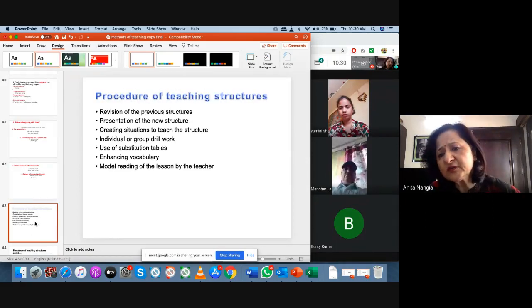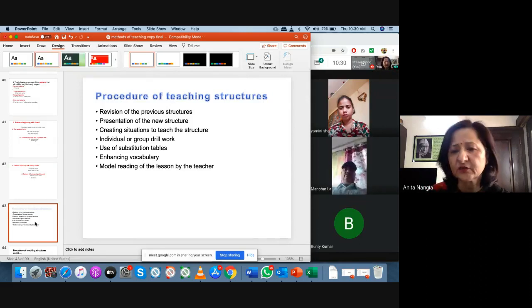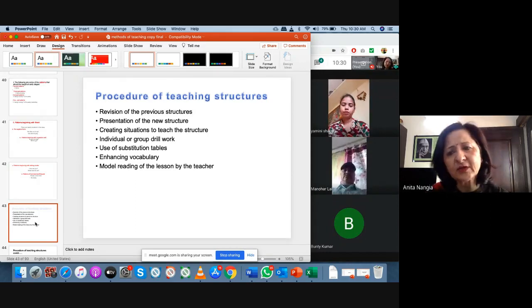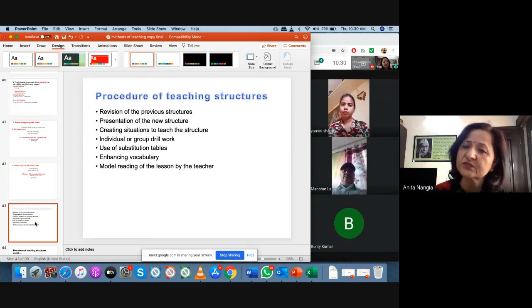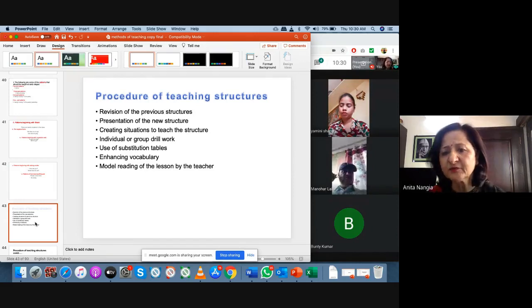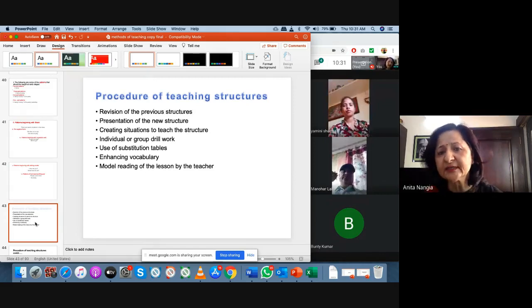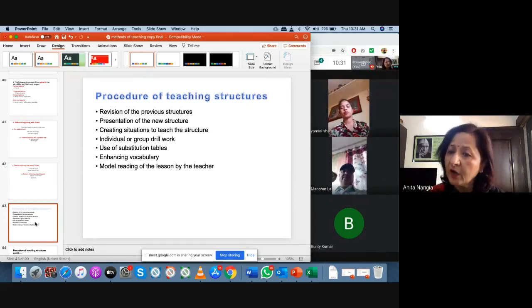So this is all about the structures, how you select the structures for your class, that we have done so far. Now procedure: how will you teach this? First is revision of the previous structures. What we have already done, you will revise those structures first before taking the new structure. Then presentation of the new structure. After revising the previous structure, you will take up a new structure. Then creating situations to teach the structure. Creating situations means how will you teach that?